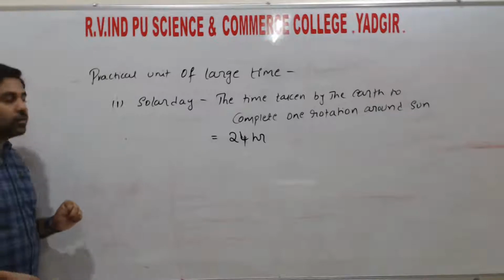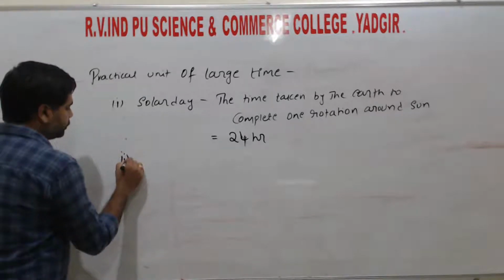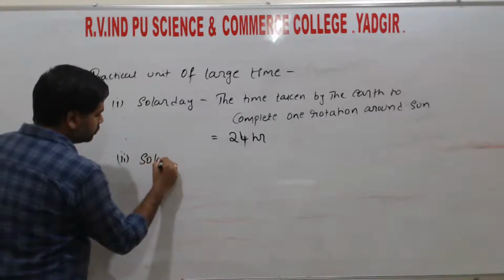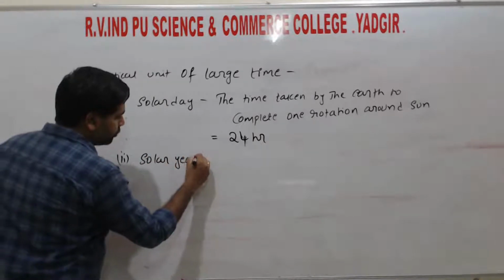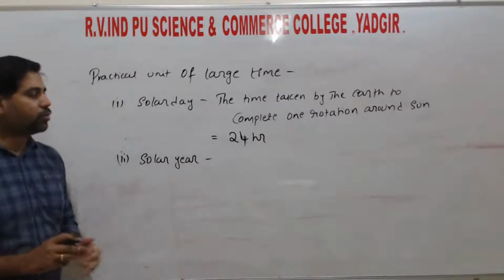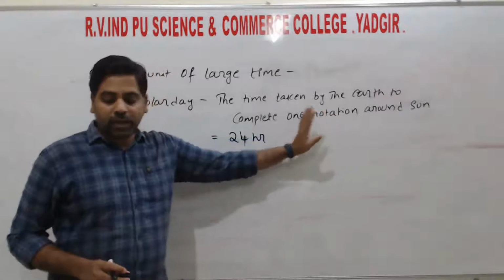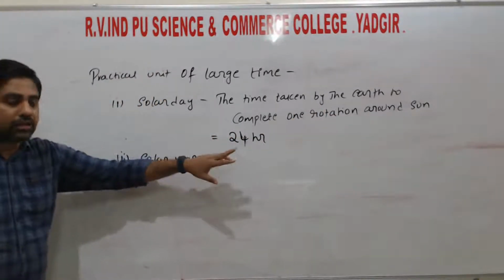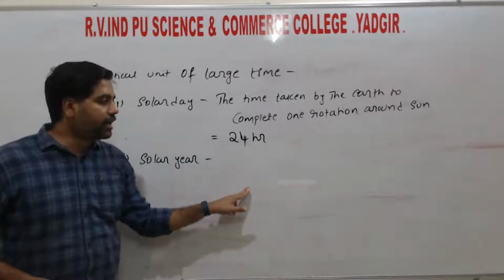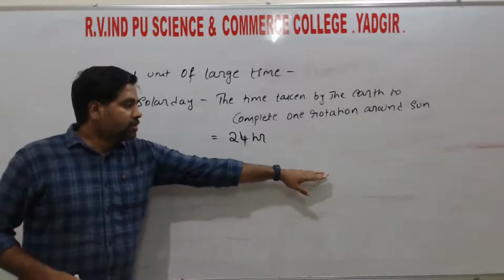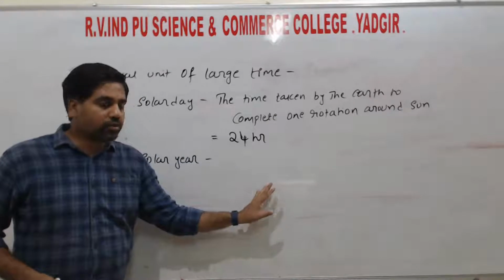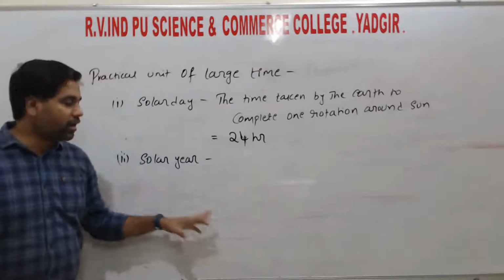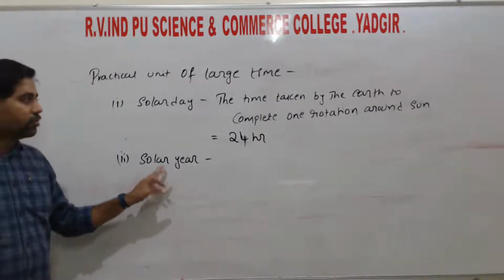And the second one is solar year. To complete one revolution around the sun, the earth travels one full orbit. The time taken to complete one revolution is called a solar year. So what is a solar year?